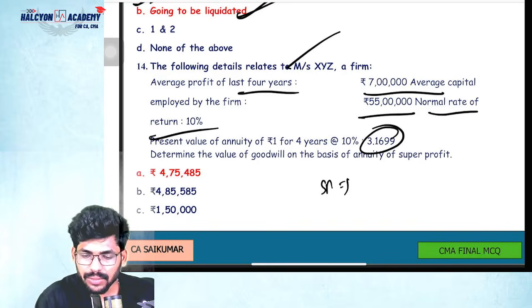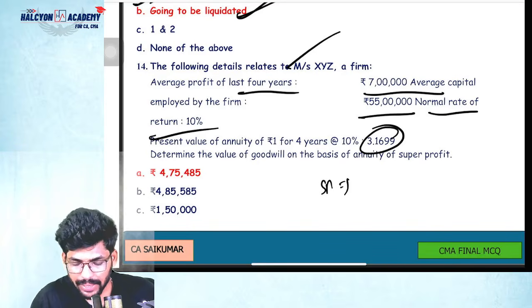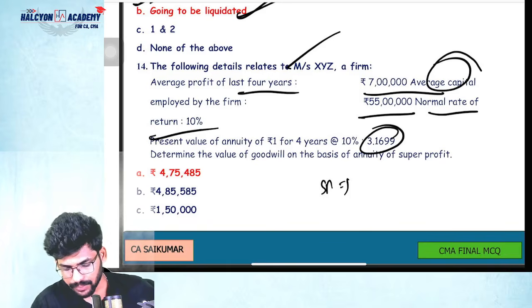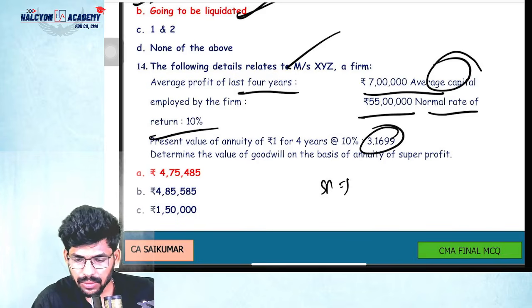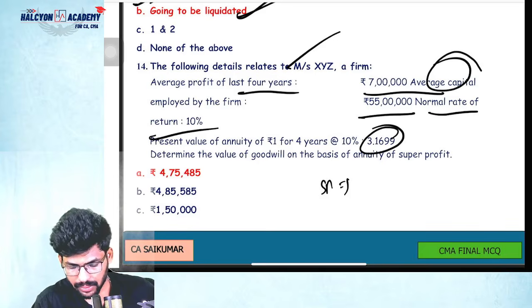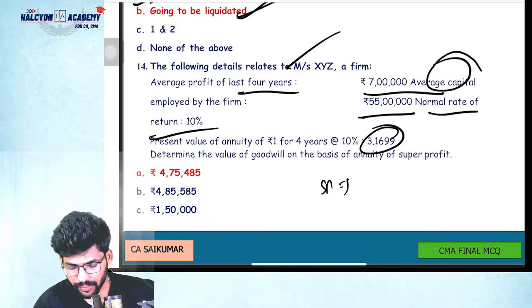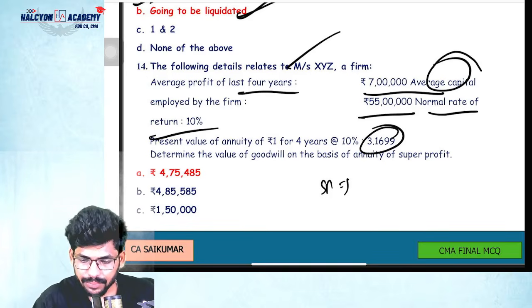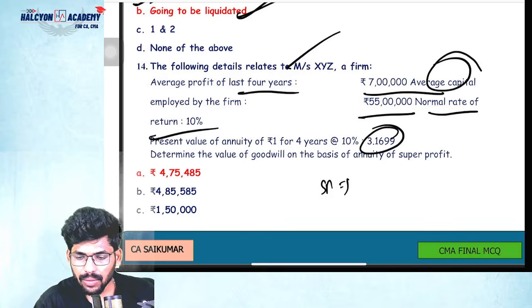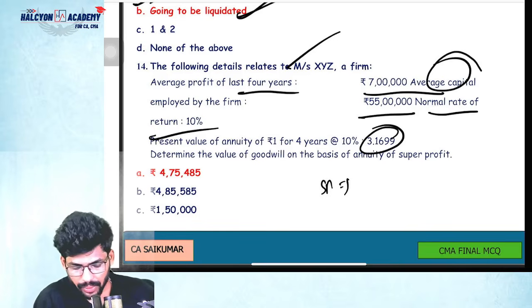Average profit is 7 lakhs, minus normal profit, which is capital employed into NRR. 55 lakhs into 10% is 5 lakh 50. 7 lakhs minus 5 lakh 50 is 1 lakh 50,000. Then 3.1699 into that, correct? Obviously.